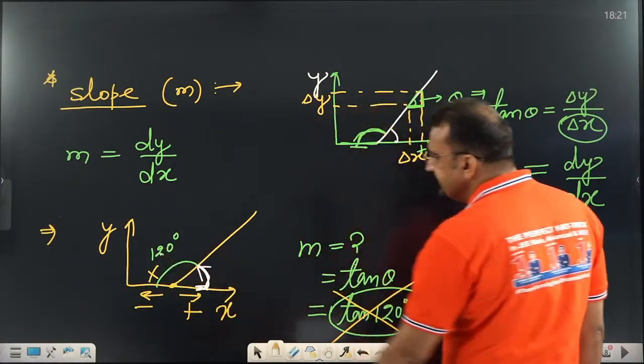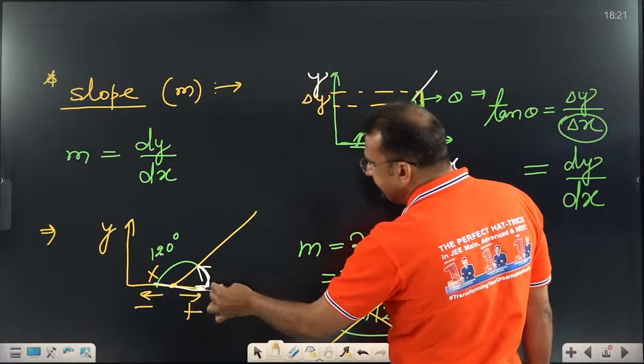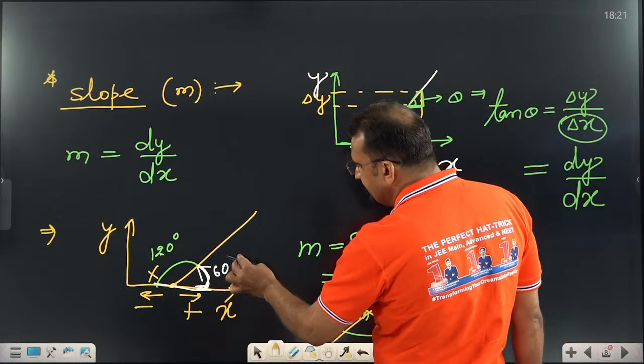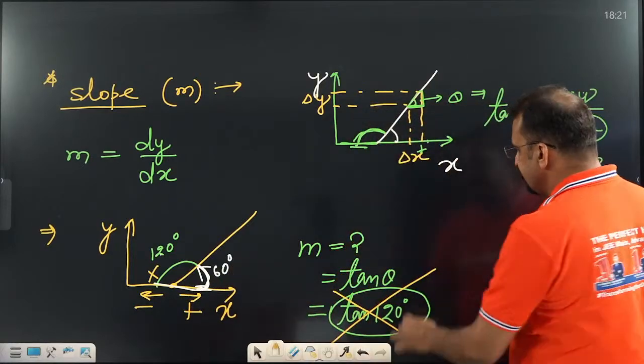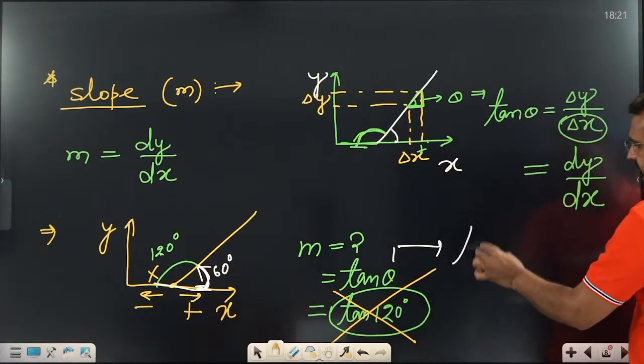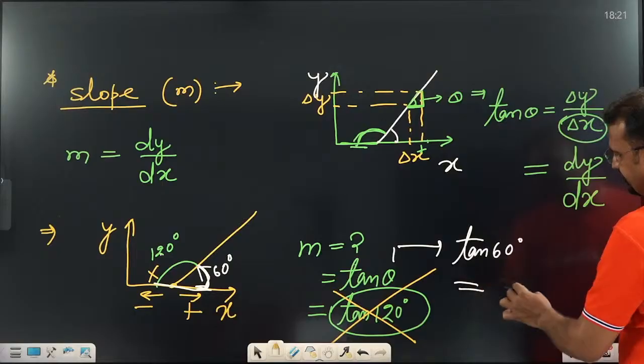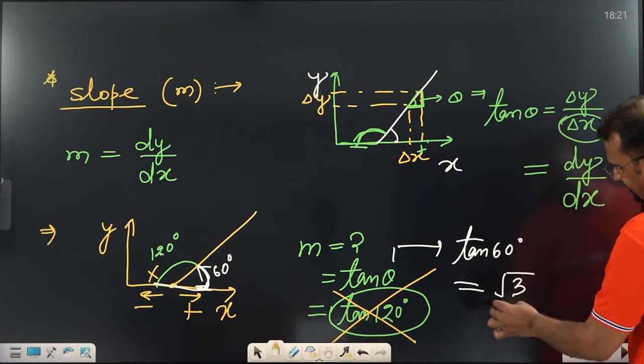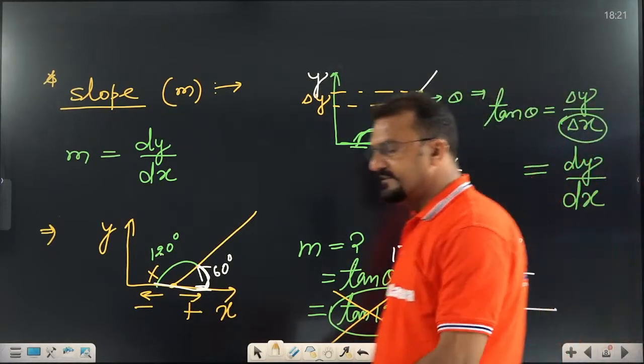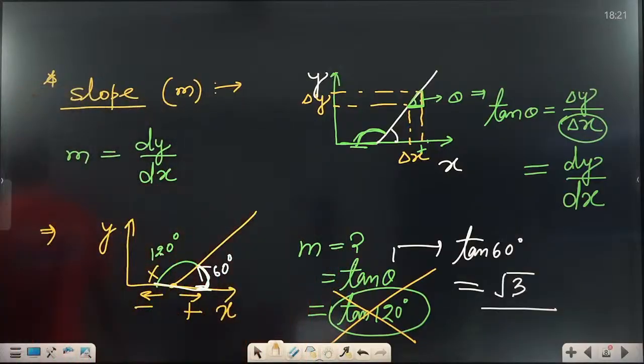If this is 120 degrees, this is 180 degrees, that means this is going to be 60 degrees. Then what is the right angle? Tan 60 degrees. And what is the value of tan 60 degrees? Very good, it is root 3. That means this slope is root 3, not tan 120 degrees.